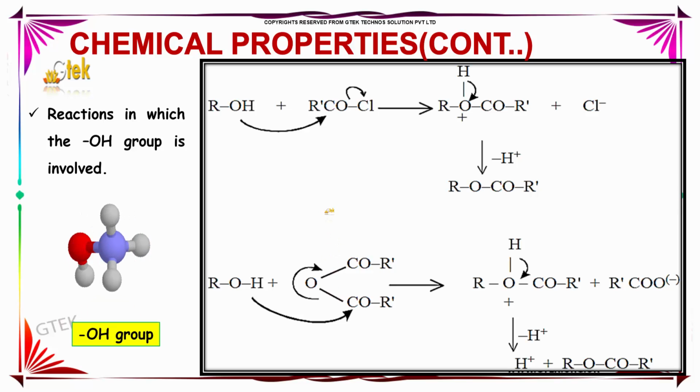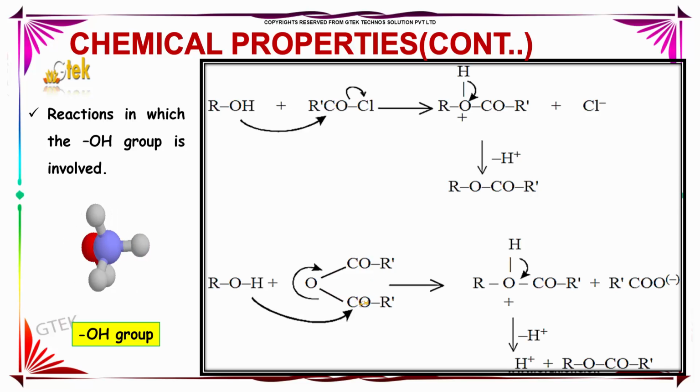Now, let us see the reactions in which the OH group is involved. In the following reaction, ROH is nothing but an alcohol. Here, the OH group attacks this carbon and replaces the chlorine, following which we obtain the product ROHCOR- and the chloride ion. Further on hydrogenation, we obtain ROCOR-.